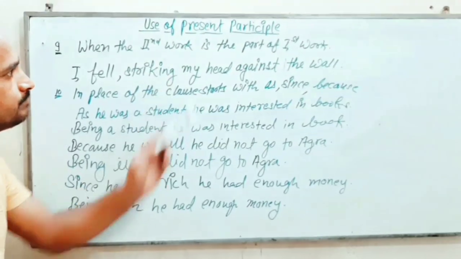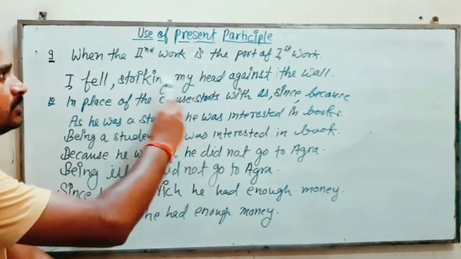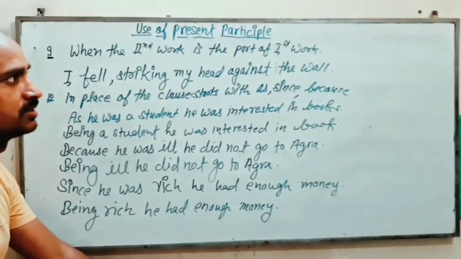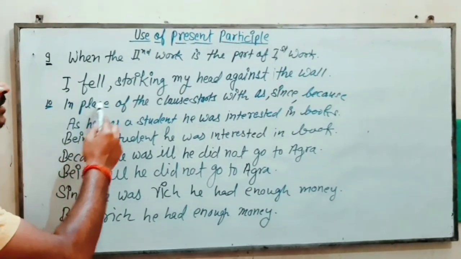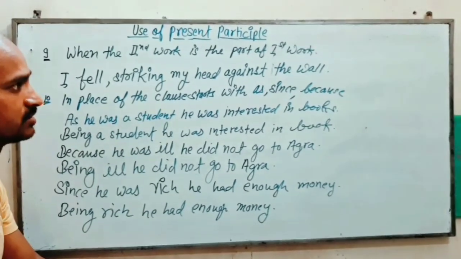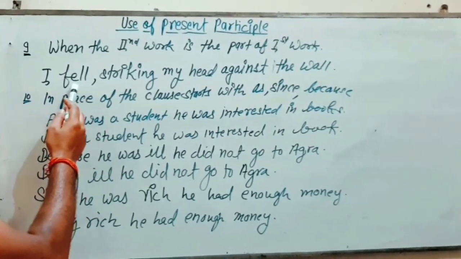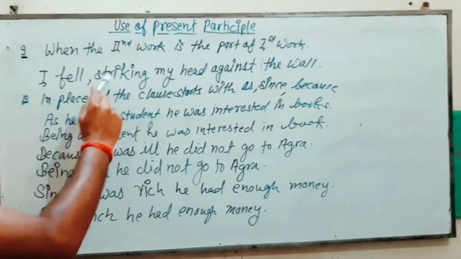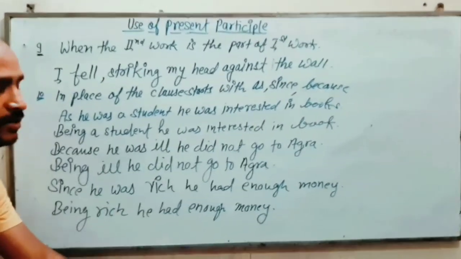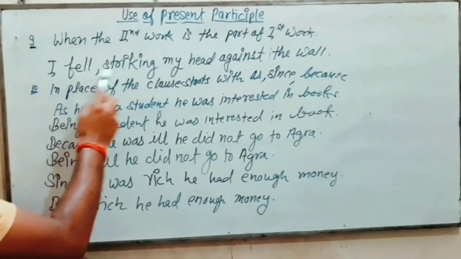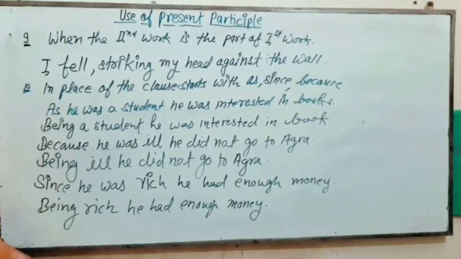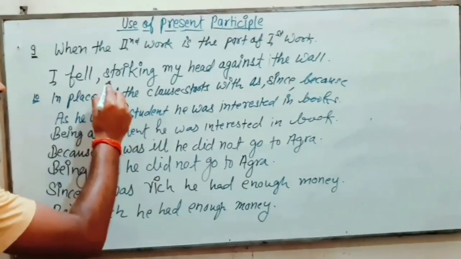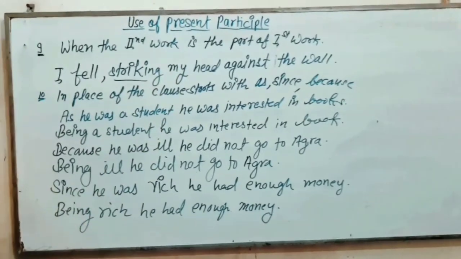Now next rule, we use the present participle when the second work is just a part of the first work. For example, I fell striking my head against the wall. So here not only did I fall down but I also struck my head. So there are two works and the second work is just a part of the first work. That's why we have striking, which is the present participle.